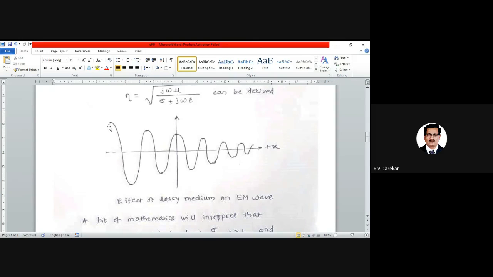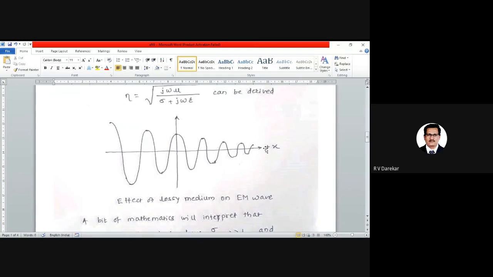Let us consider that it is having an amplitude of 10, after a particular distance we can observe amplitude 8, then 6, then 4, then 2, then 1, then 0.5, and so on. This can be considered a general example of transmission of electromagnetic wave.